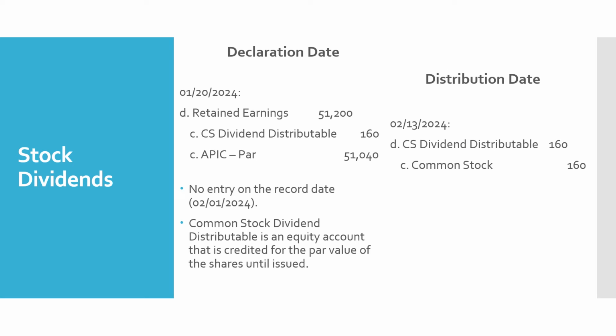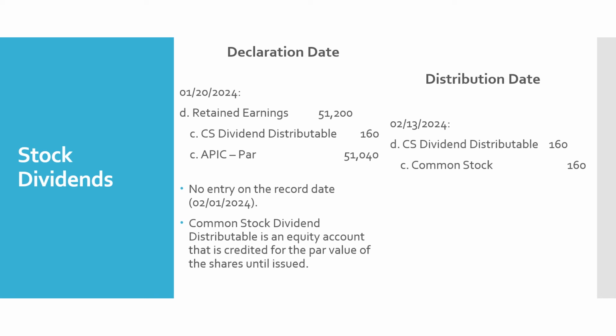So on the declaration date, January 1 of 2024, we're going to go ahead and decrease retained earnings for the total $51.2, which is the market value of the shares to be distributed. So we're debiting retained earnings for that amount. We're not issuing the common stock yet, so we don't want to credit common stock. So in the meantime, we're going to credit an account called Common Stock Dividend Distributable.